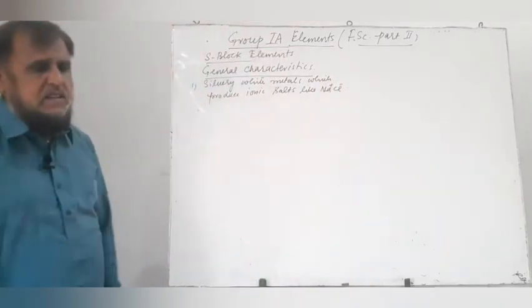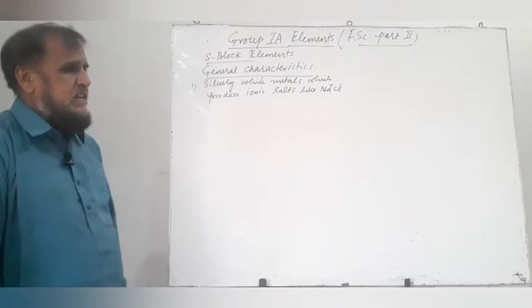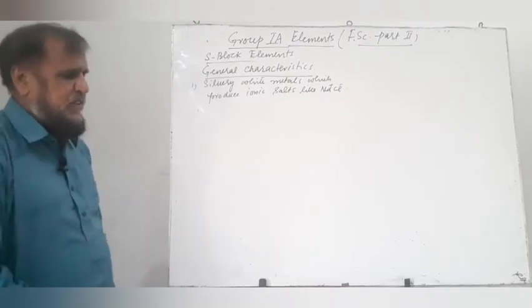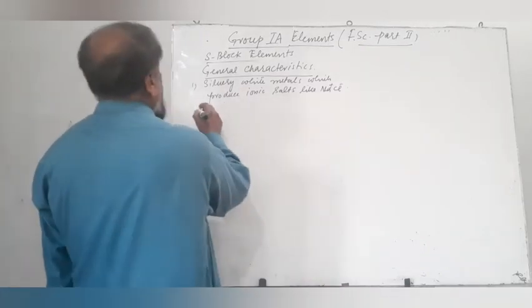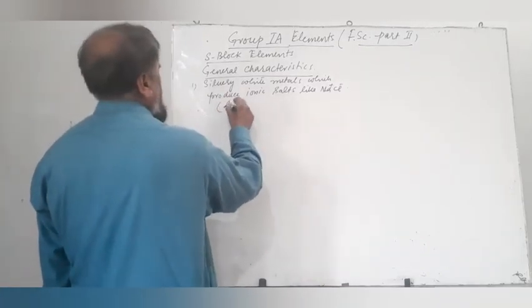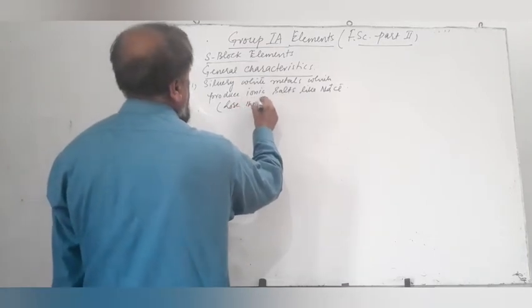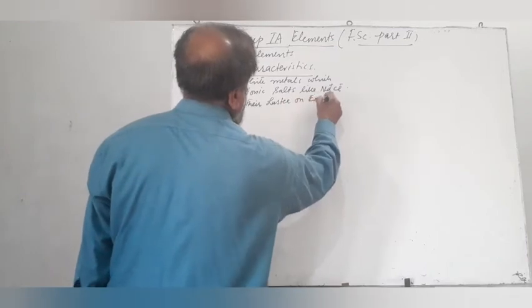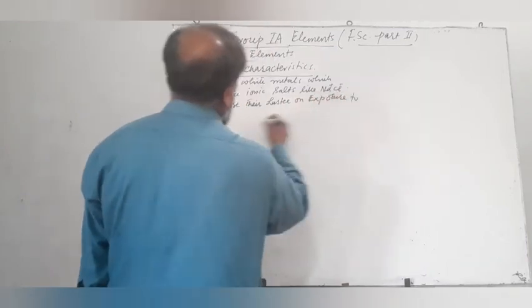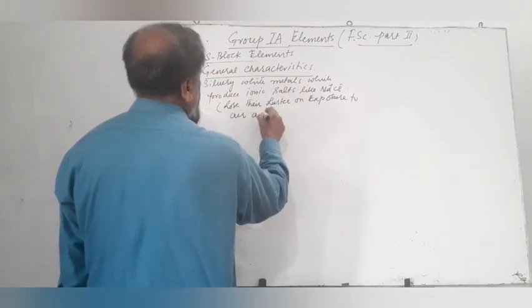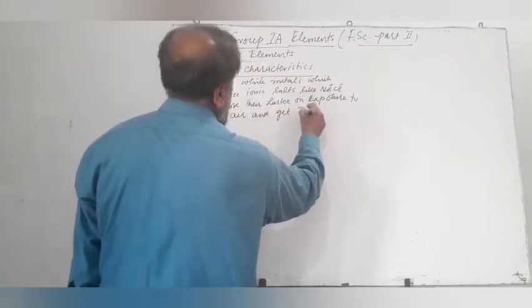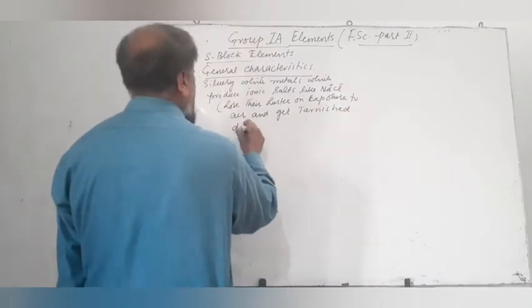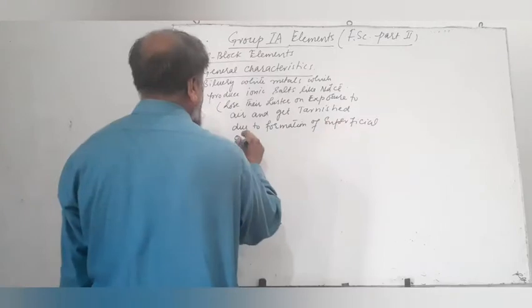When these elements are exposed to air, they get tarnished, they lose their luster due to formation of oxides, due to formation of a superficial oxide layer.